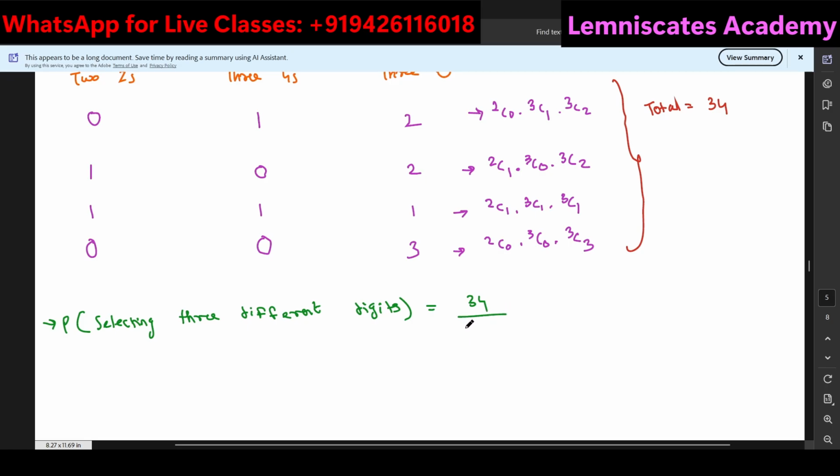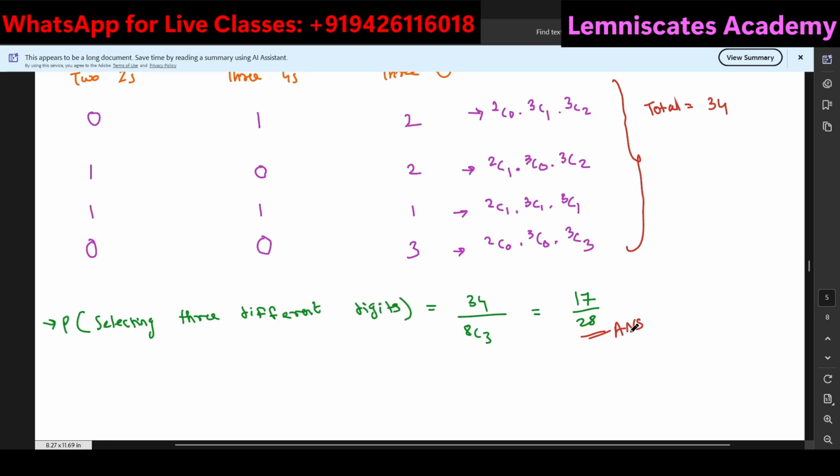34 over 8C3. So if I do, where is my calculator? Okay. So if I do 34 over 8C3, I'm getting 17 over 28. And this becomes my final answer.